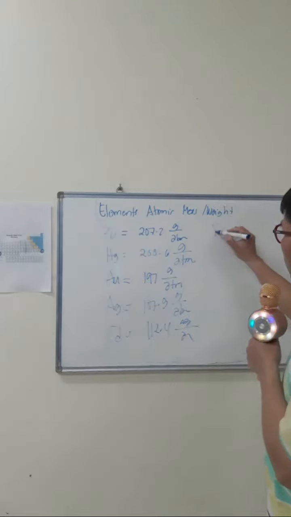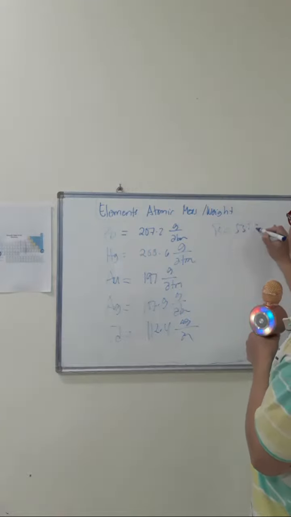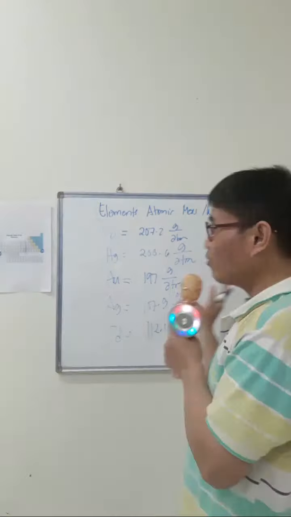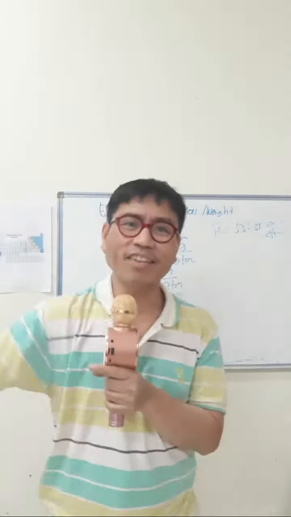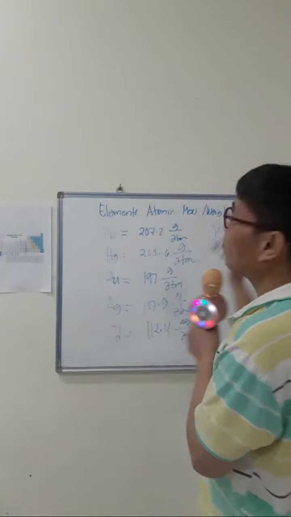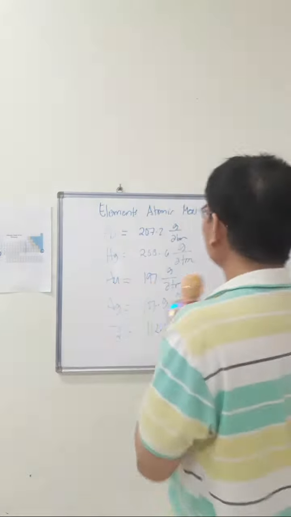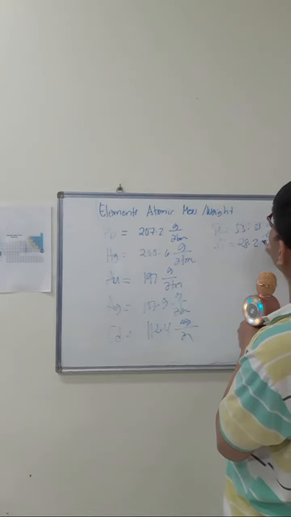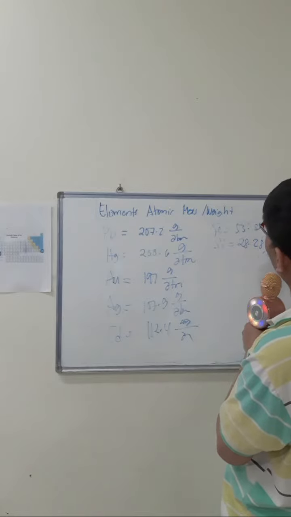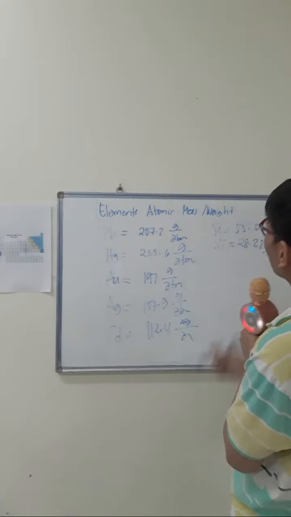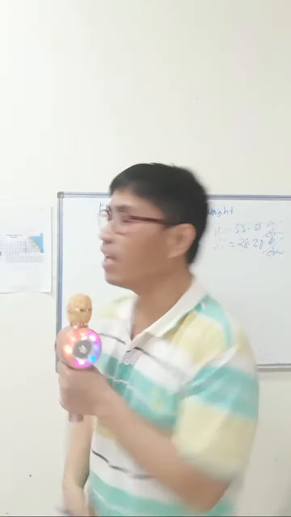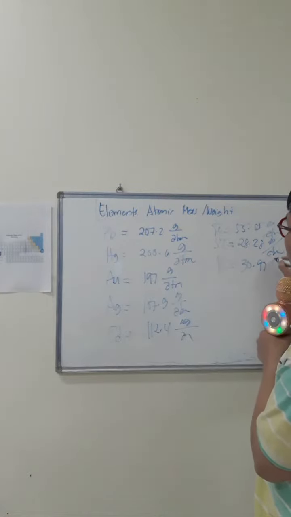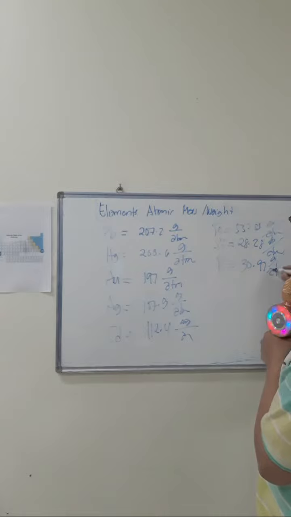And we have the iron, 55.85 gram per atom. And then we have also the most abundant in the Earth's crust, silicon, Si, the main component of silica. Silicon is 28.28, correct me if I'm wrong. We have phosphorus, 30.97 gram per atom.